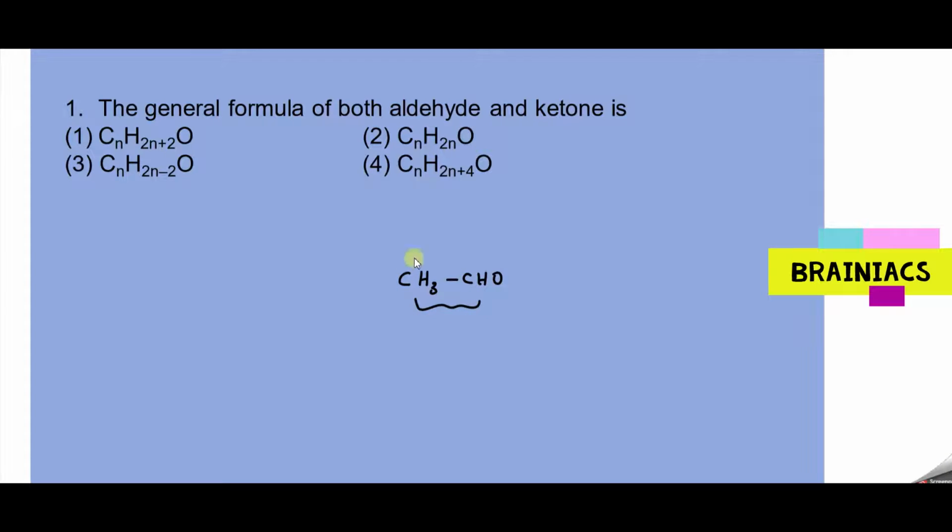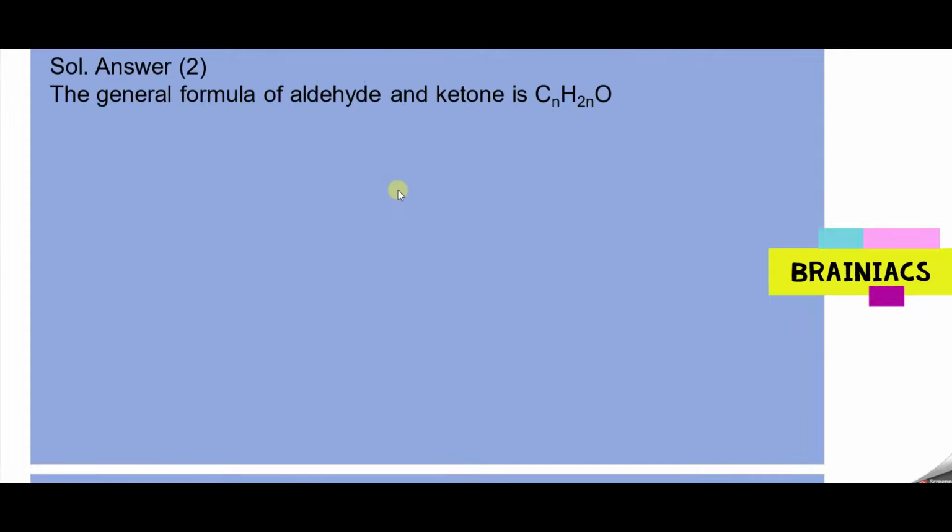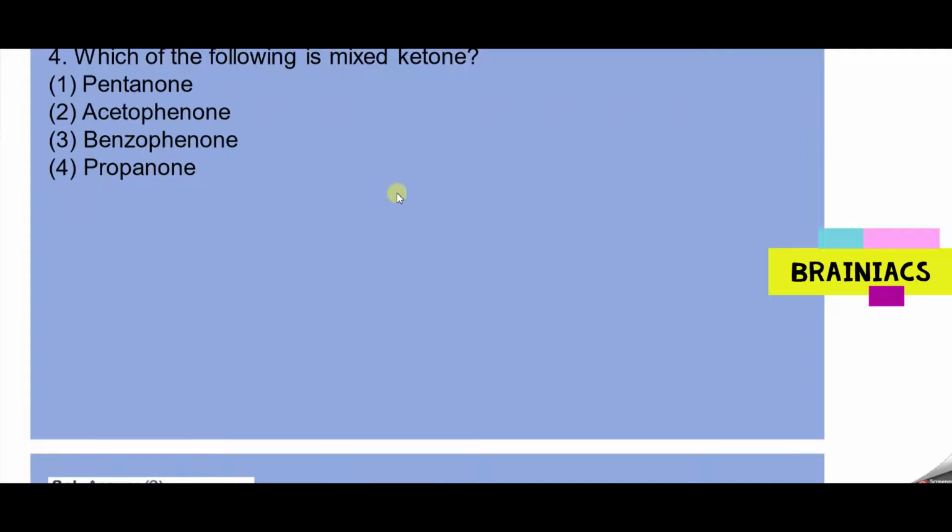Simple one, you can take how many carbon atoms? 2 carbon atoms, hydrogen H4, and 1 oxygen atom. Now you see, this is 2 means this is 4. So this should be Cn, this should be 2n, and O. So the answer should be option 2. Clear? Easy question.